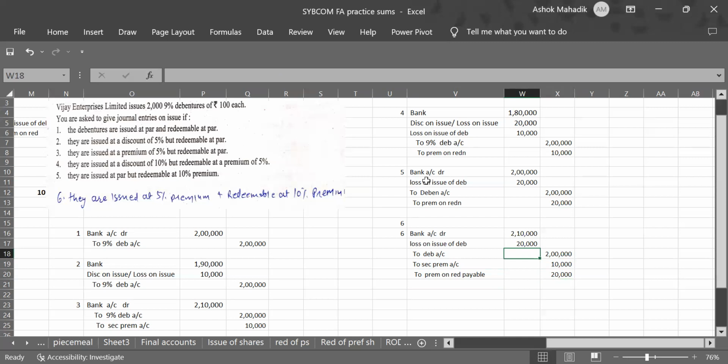You can watch it again and again. And students, I want you to solve these entries. It may take half an hour, but it is very important that before I take the lecture tomorrow, you know these entries very well. Otherwise, it will be difficult for you to understand the chapter of redemption of debentures. So you can expect this kind of sum for 10 marks. Thank you, students. Bye. See you. Take care.